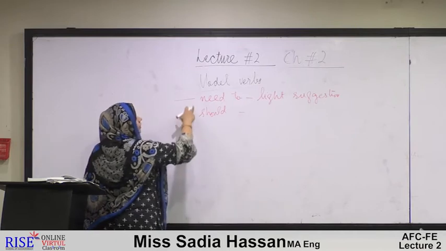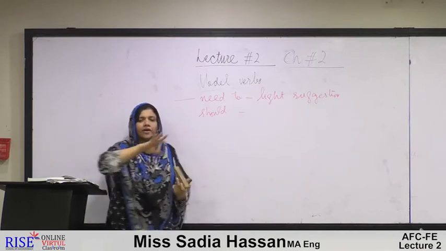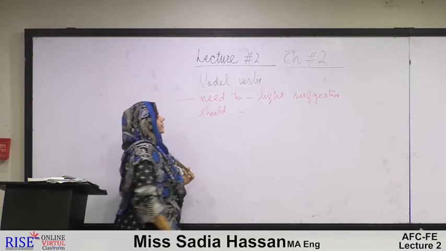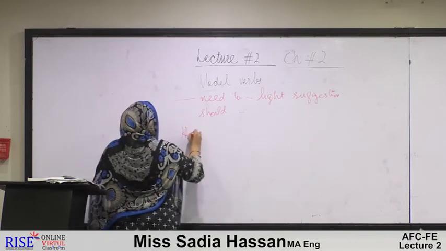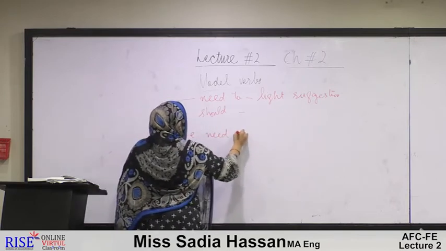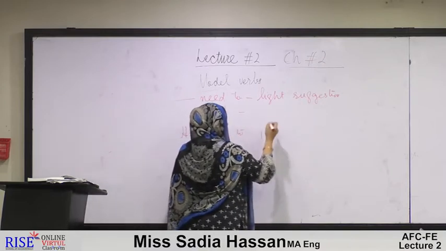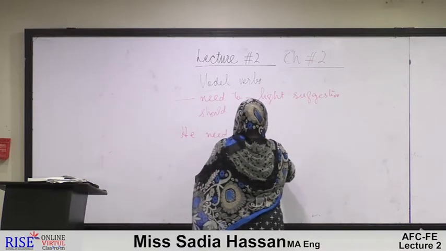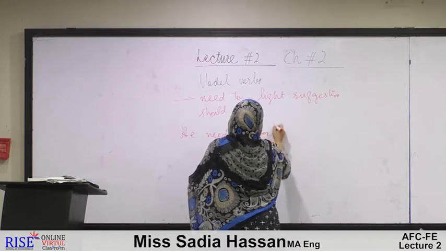Both of them are equivalent in their meanings or in their tone, that they are very light in their suggestion. He need to work in time.